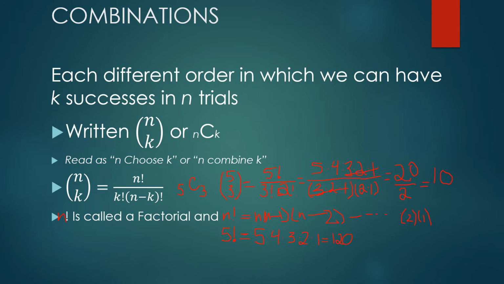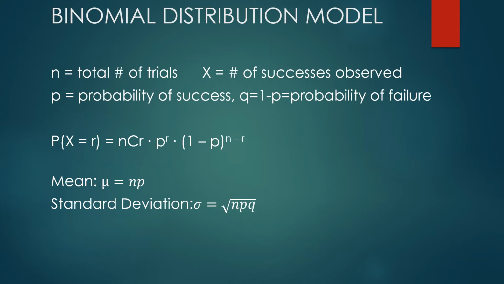So this is going to tell you how to arrange a certain number of wins in a certain number of tries, or a certain number of successes in a certain number of tries. Alrighty, so what we did was call a binomial. A binomial is going to have n total trials, and x is going to be the number of successes that you see in those n trials. And just like before, p is going to be our probability of success. Notice it's a little p. We use big P for just any probability or finding a probability. And then little q would be our probability of failure, or 1 minus p. So you'll notice that this has the combination to do the number of ways you can arrange your wins. Here's your probability that you have r wins, and then here's your n minus r losses.